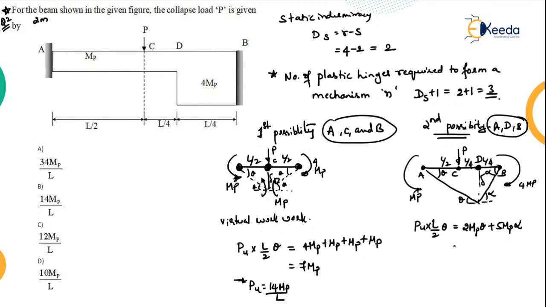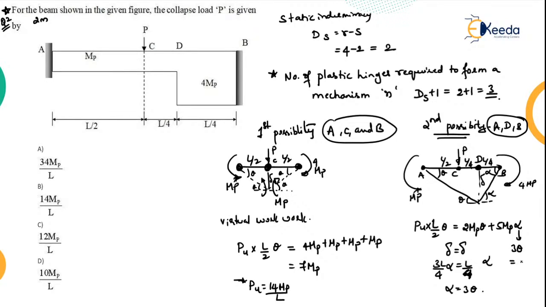So in this case, your delta on this side will be equal to the delta on that side. So that is 3L by 4 of theta on one side and L by 4 of alpha on the other side. So alpha will be equal to what? 3 theta.